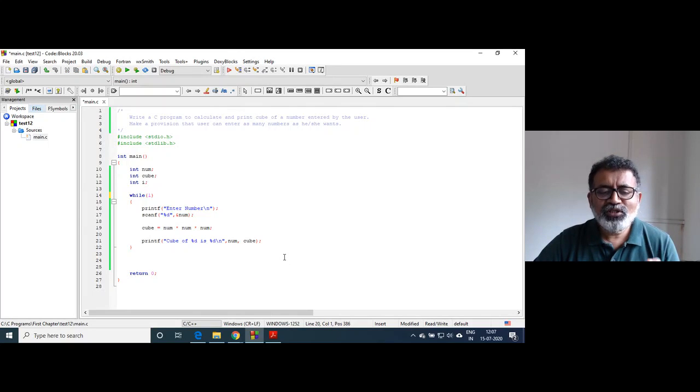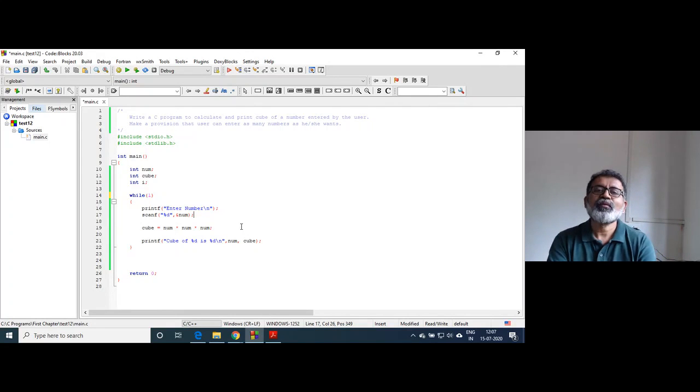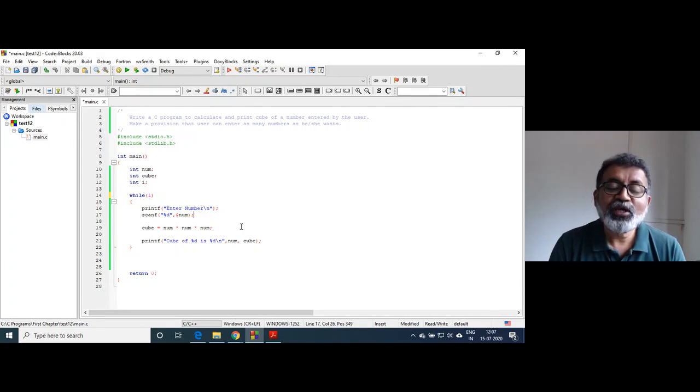So if I execute this program, how will I come outside the loop? One requirement is fulfilled here, since this loop will be executed numerous times, but there is no provision to terminate the loop. So we have to make that provision.